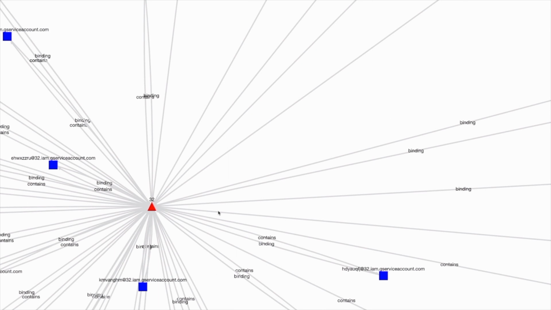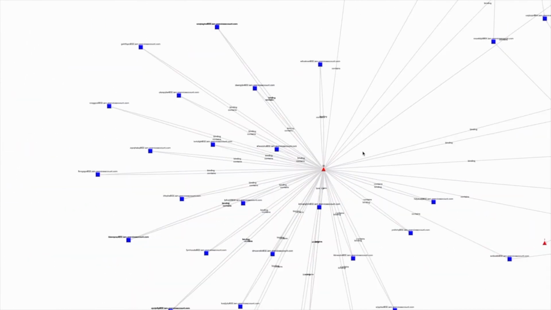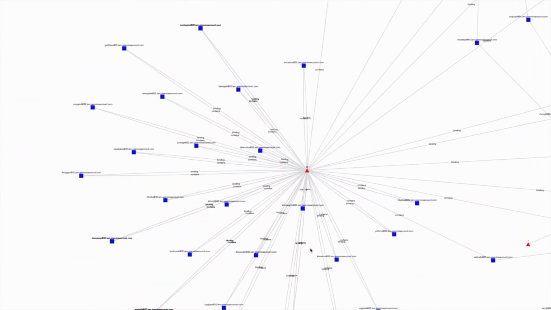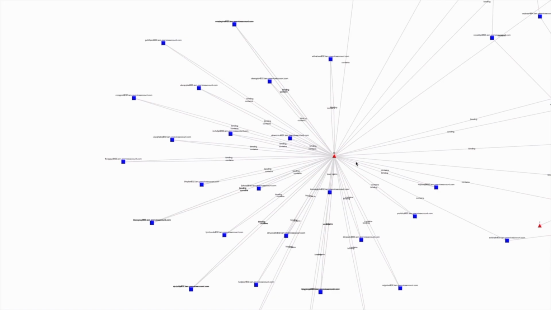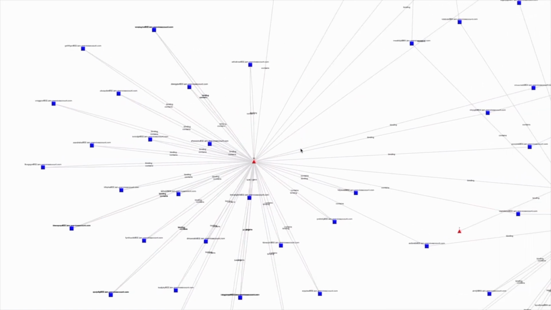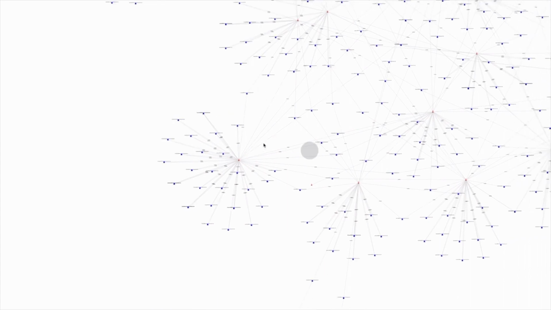Now again, most of the time a developer is just going to be the owner of a single project and they won't really see the whole picture. All they'll see is sort of tunnel vision for the one project that they have control over. And so they'll see the service accounts that belong to their project and they'll see what has role bindings into their project, but they won't know where their service accounts have role bindings out of their project. And so when they hand off access to their project to another developer, they won't actually know how many additional projects they're handing off, and they themselves may not have a good understanding of how many projects they have access to through their service accounts.